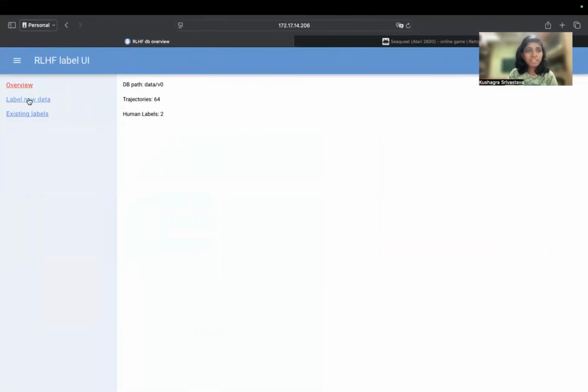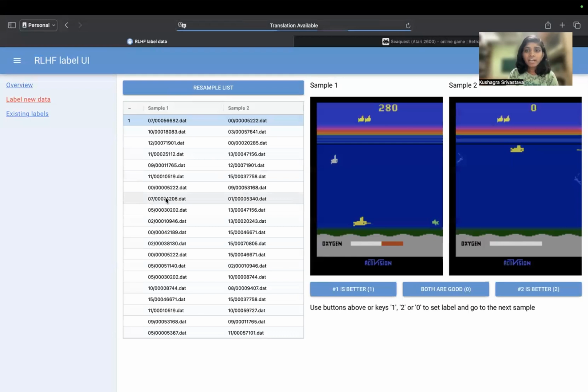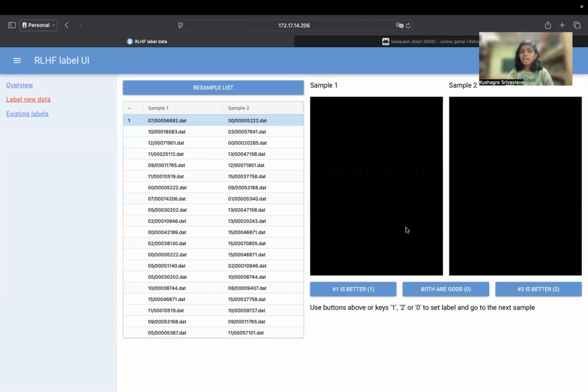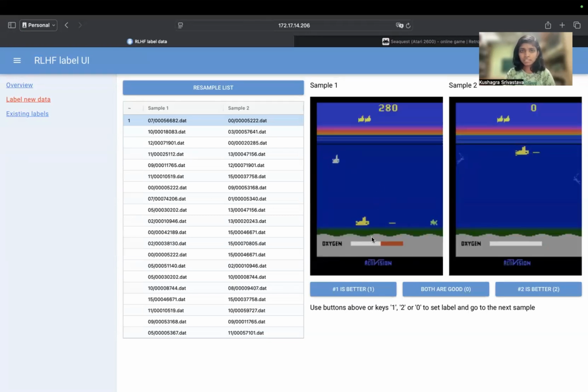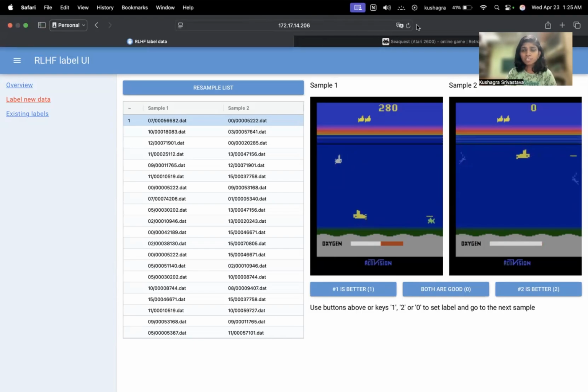So this is the nice GUI interface. Here we can see two pairs of episodes on the screen. Here we can see an agent along with the jellyfishes, the water and the oxygen level. We have to choose one of these and give feedback to the model. We can choose number one is better, both are good, or number two is better. When we choose one of these, we give feedback to the model and it can thus improve its learning. Then a new set of pairs is taken from the database randomly, and we can again go on labeling these. So that's all, and over to Kushagra.